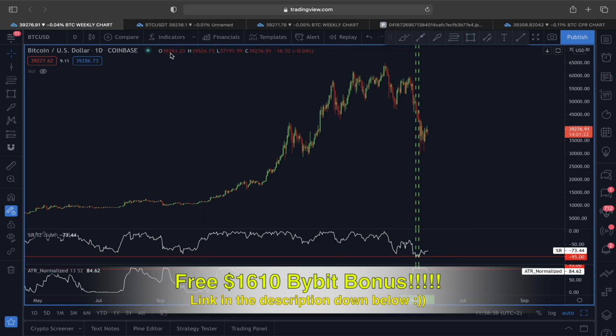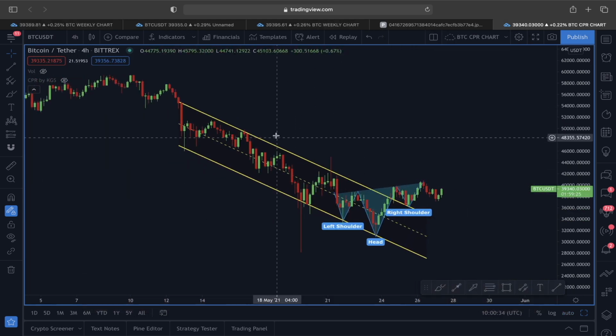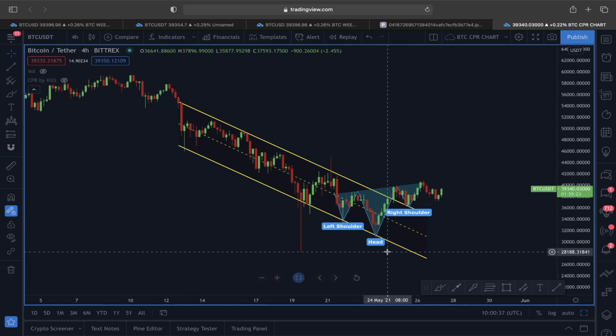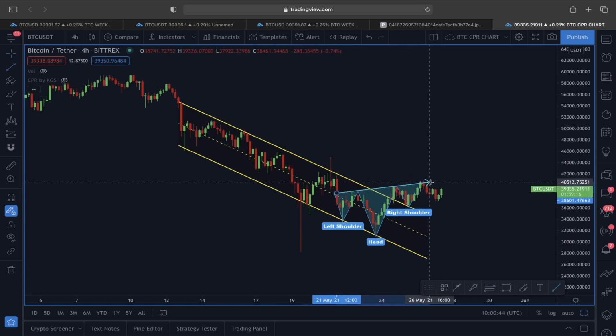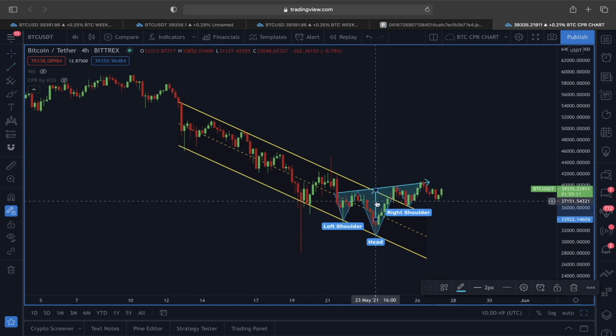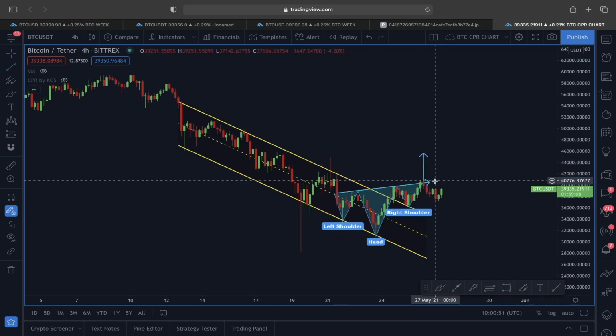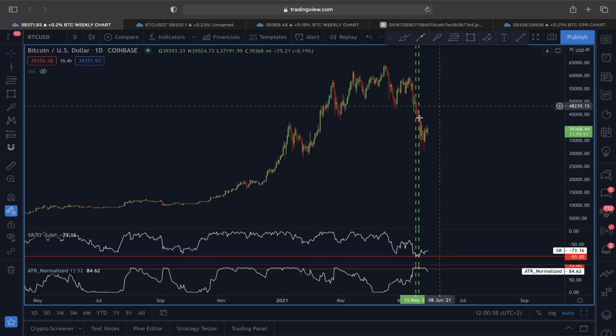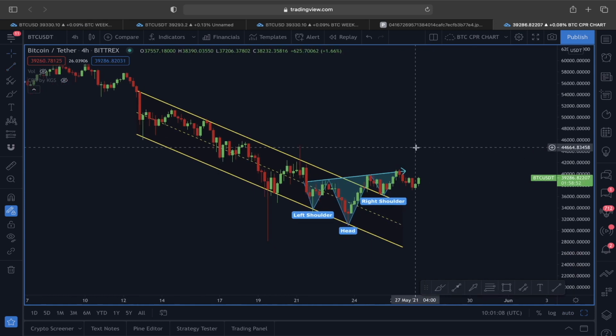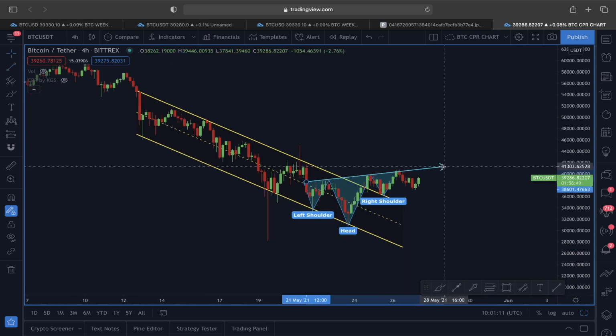And also here with the different scenario. You can see here, guys, yesterday we did talk about this descending channel type of scenario playing out for Bitcoin, and also along with that, this inverse head and shoulder scenario. If you look at this inverse head and shoulder, the price was not able to break out of this neckline, but you can still see here, right? If this scenario is going to play out and price is going to continue to the upper direction, you can see 45,000 was our upward price target, right? And also here in a daily time frame, we saw that 45,000 and 48,000 could also make a lot of sense. And now if you look at the price action, the price did get a rejection from the neckline area.